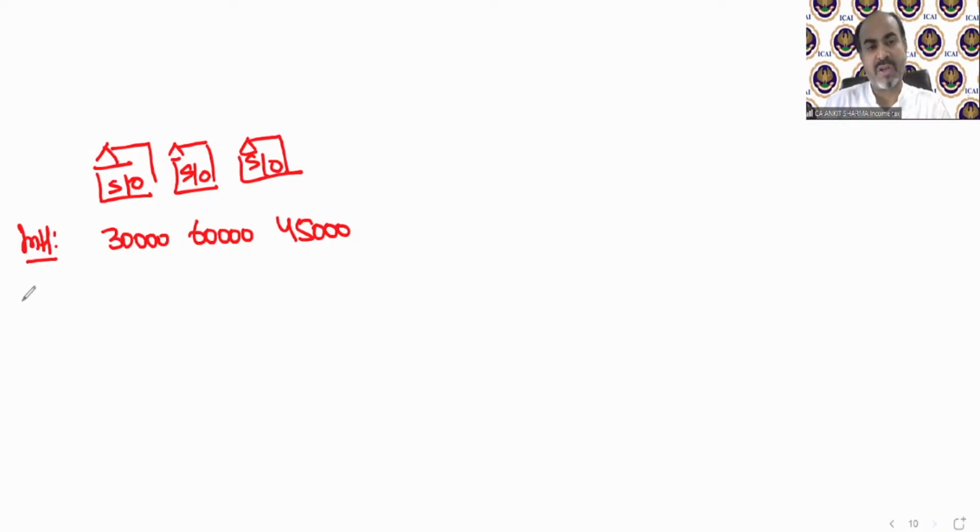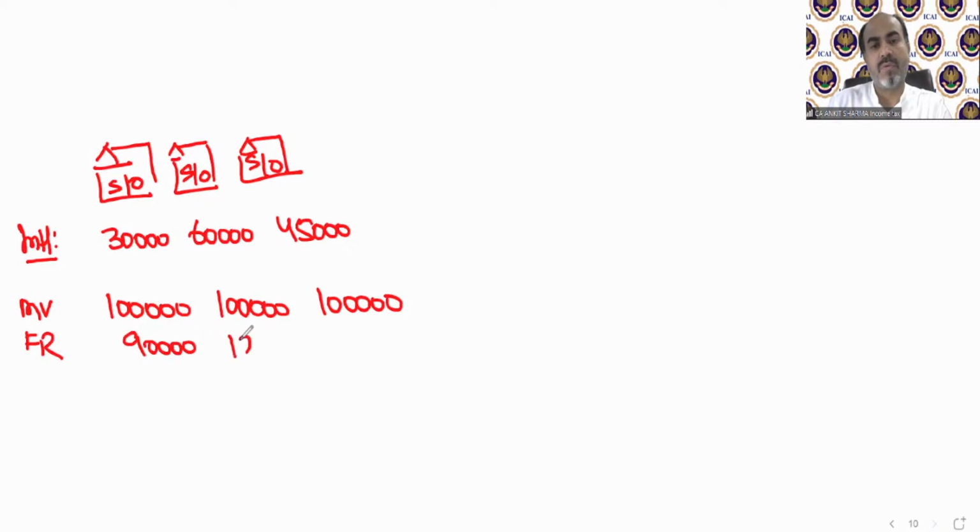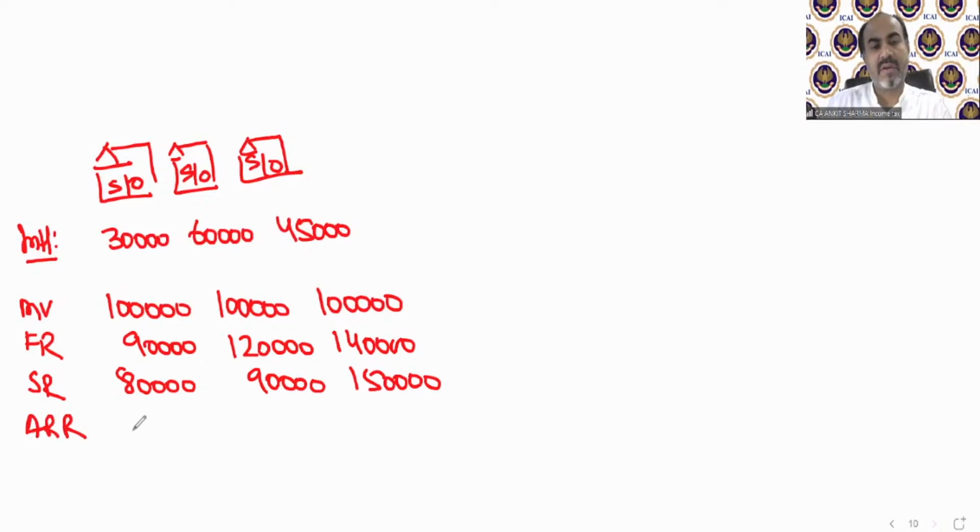Now it has been given in the question: municipal value 1 lakh, 1 lakh, 1 lakh. Fair rental value 90,000, 1,20,000, 1,40,000. Standard rent value 80,000, 90,000, 1,50,000. Actual rent received, of course, is not applicable because the properties are technically self-occupied.